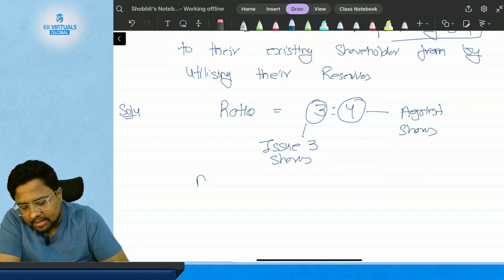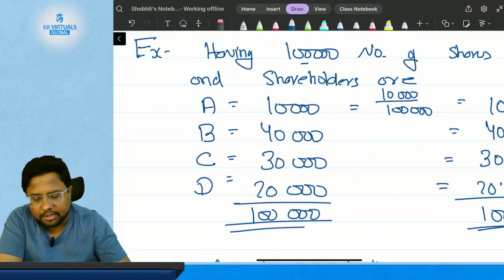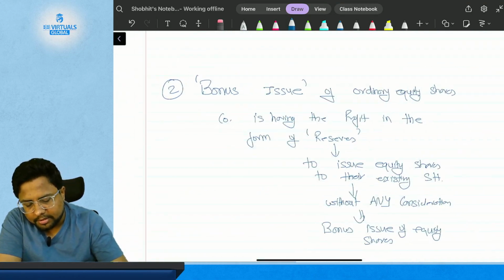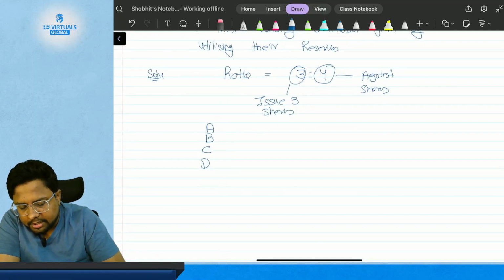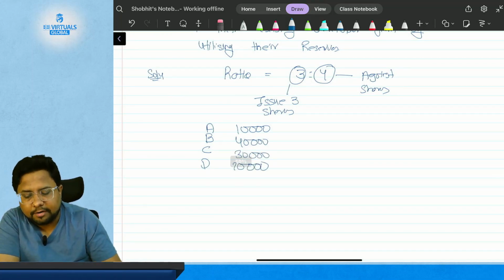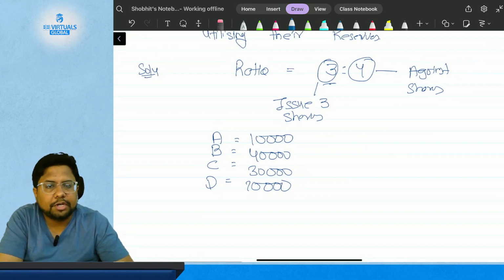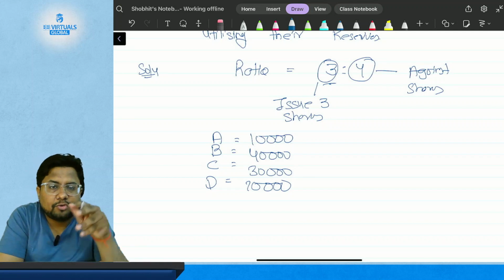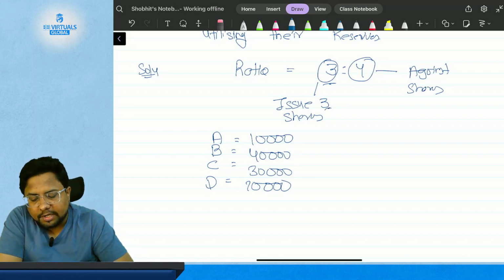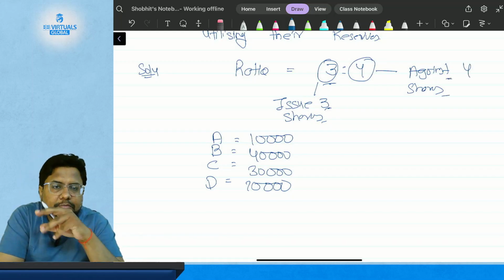Suppose the company has shareholders A, B, C and D, holding shares in the numbers of 10,000, 40,000, 30,000 and 20,000. So this is the number at which they are holding the shares, and the ratio for the bonus issue is 3:4. So they will get 3 shares for every 4 shares held.